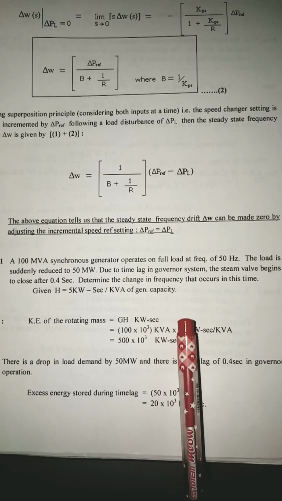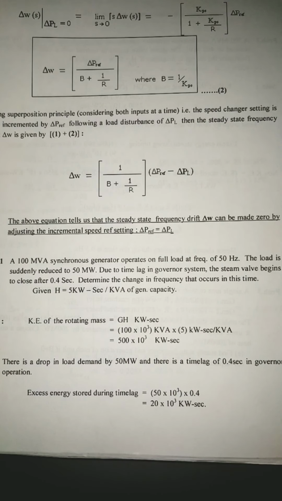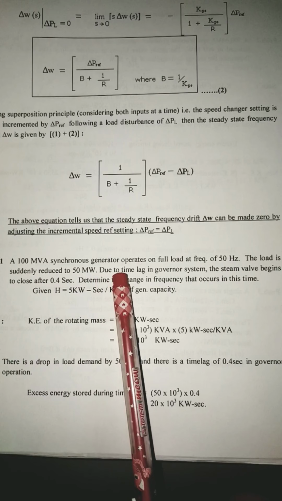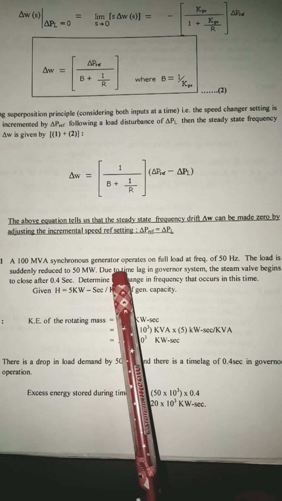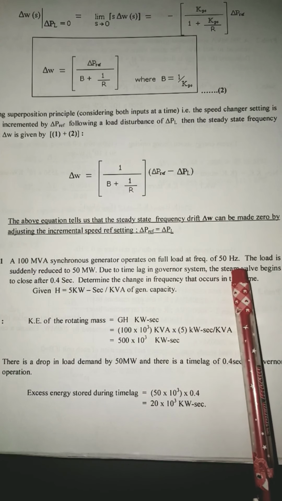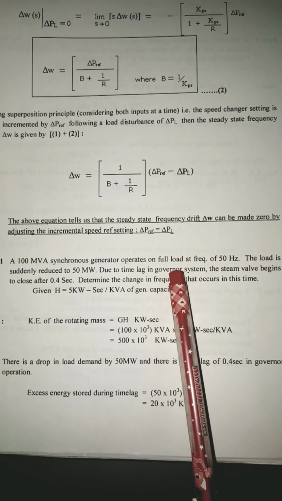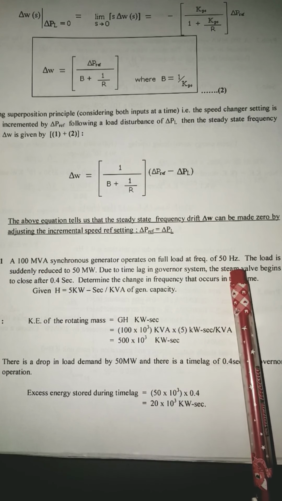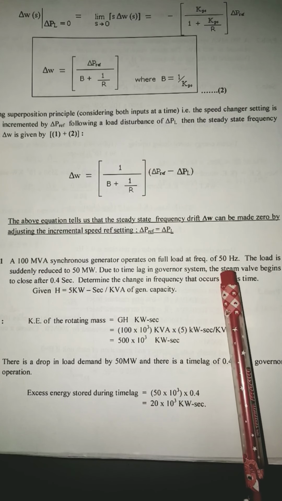So as usual, when it comes to problems on power system operation and control, we have to understand the statement first, then only we can solve the problem and write the given data. So let us go through each and every section here. First, 100 MVA synchronous generator. That means the MVA rating of the synchronous generator is 100 MVA. Operates on full load at a frequency of 50 Hz. That is, it is operating on full load, full capacity. Whenever it is operating on full load, frequency happens to be 50 Hz. That means it is under normal operating condition.